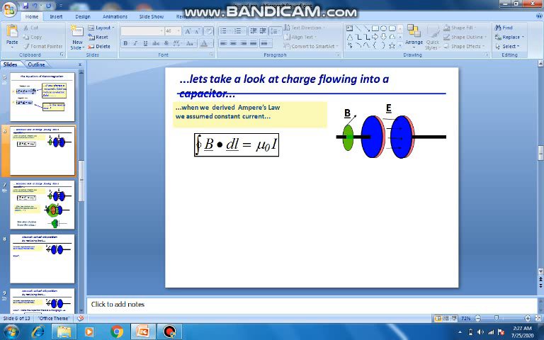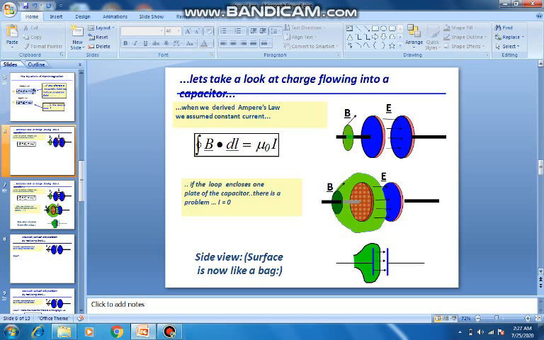Inside the capacitor there is no conduction current, so there will be some sort of a problem. If we take the contour integral with the left plate of the capacitor, there is no conduction current within the capacitor, so the right hand side becomes 0. But a magnetic field does exist, so there is some kind of inconsistency in this particular equation.